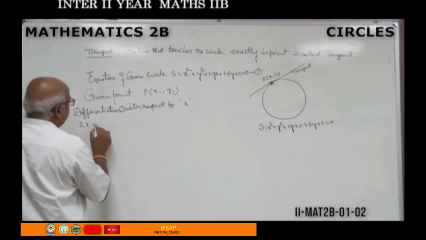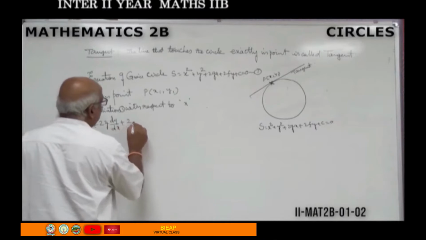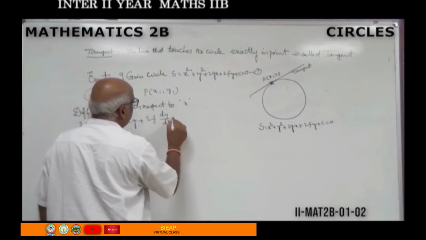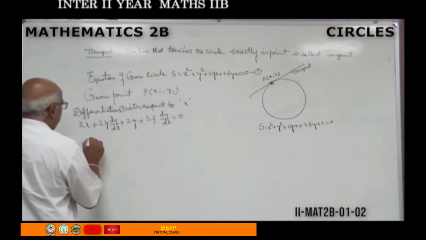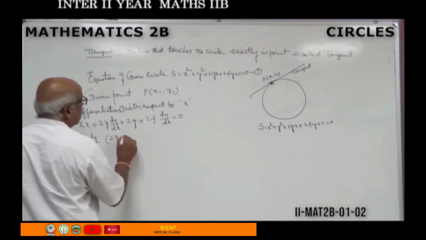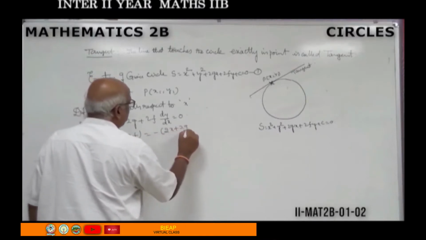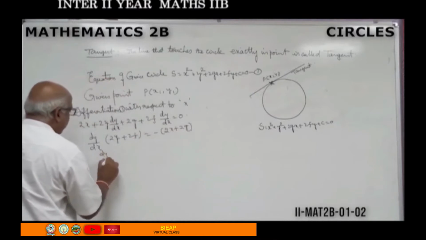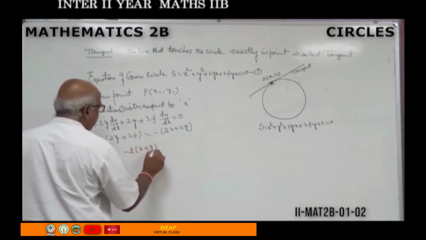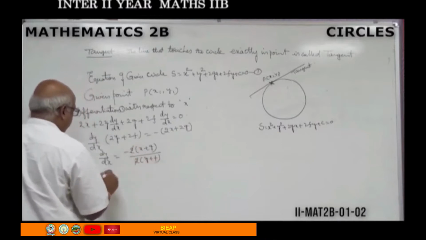2x plus 2y dy by dx plus 2g plus 2f dy by dx equal to 0. dy by dx common: (2y plus 2f) dy by dx equal to minus of (2x plus 2g). dy by dx equal to minus 2 into (x plus g) by 2 into (y plus f), cancelled over.